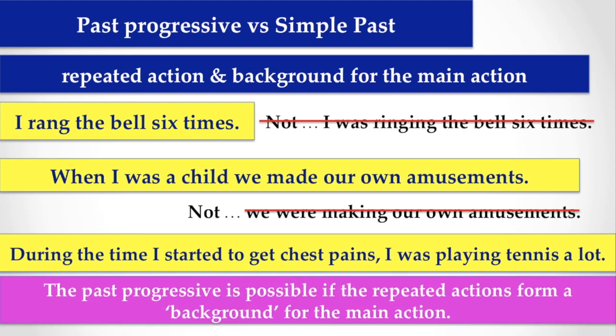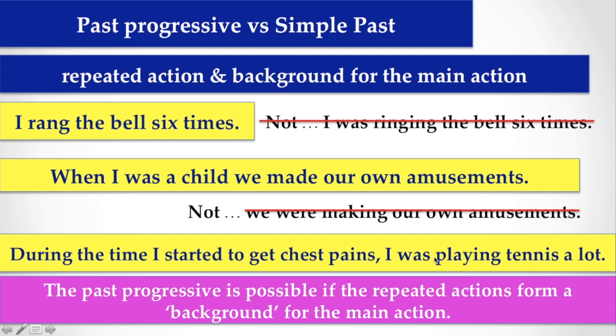So the past progressive is possible if the repeated action forms a background for another past action. So look at the example again: during the time I started to get chest pain, I was playing tennis a lot.